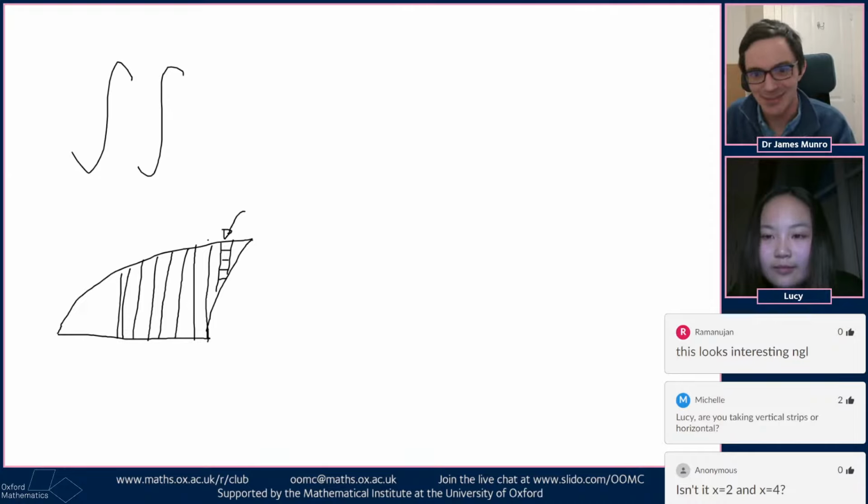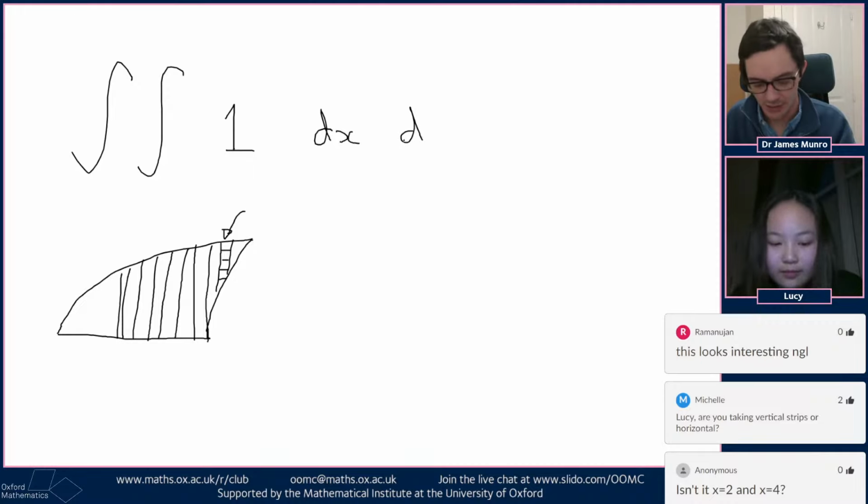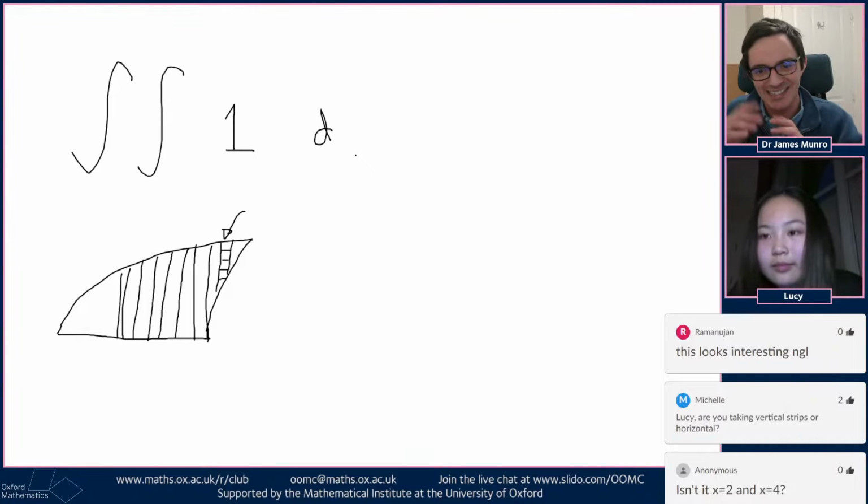This is what a double integral is going to involve doing: 2 integrals, one to add up all of the little squares that way, and then one to add up the rectangles. Which maybe sounds like a complicated way of working out areas, but it's really flexible. What do I want? I don't want that, do I? I want this. So it's really flexible because it lets us work with more complicated edges or more complicated shapes going on.